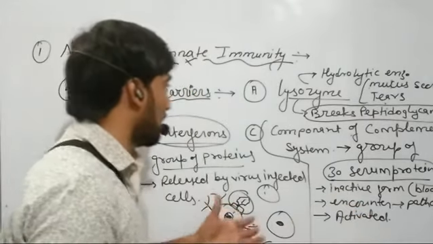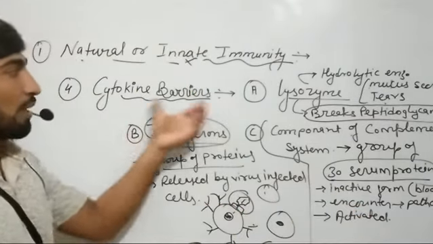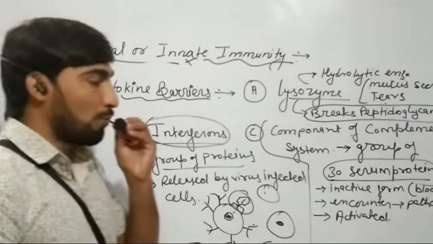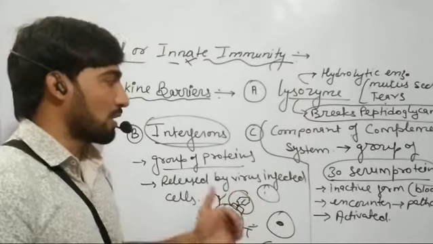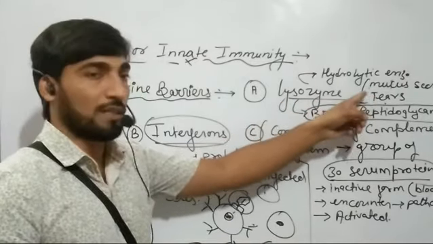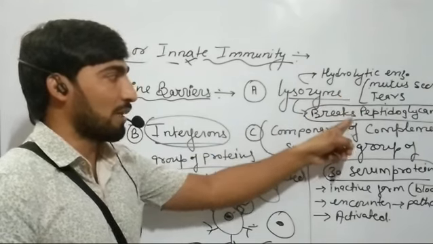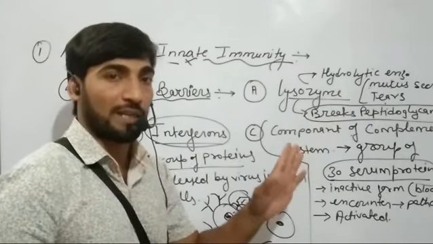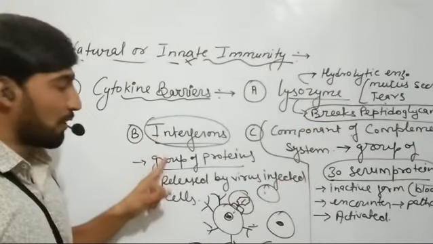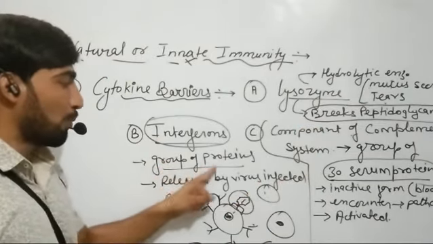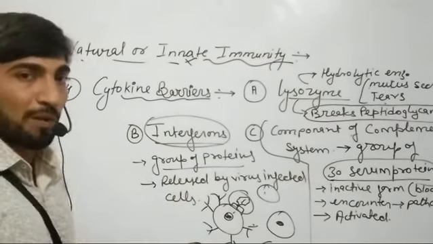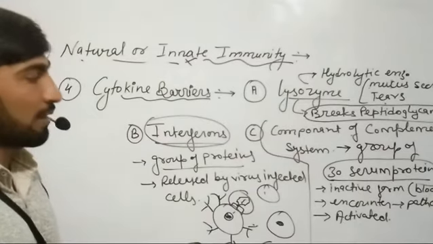So these are the three cytokine barriers which provide barriers to the entry of pathogens in our body. That is lysozymes present in mucus secretion and tears, which are hydrolytic enzymes and break the peptidoglycan layer of bacterial cell wall and kill the pathogenic bacteria. Second, the interferons, a group of proteins released by virus infected cells, which prevent the nearby non-infected cells from viral infection.